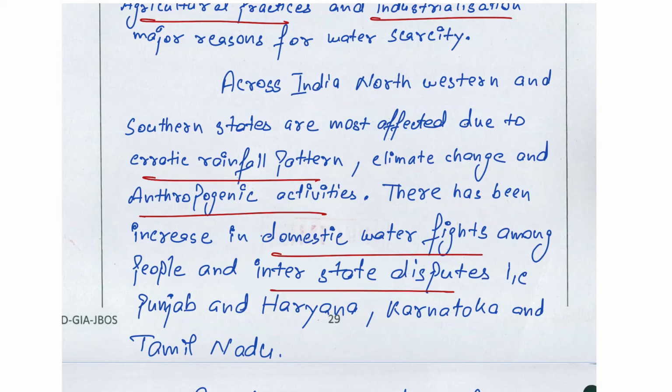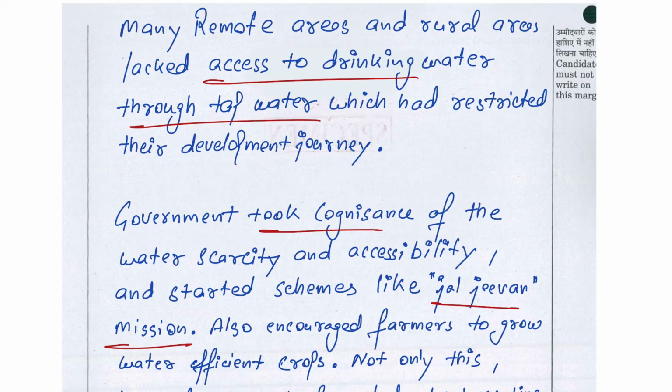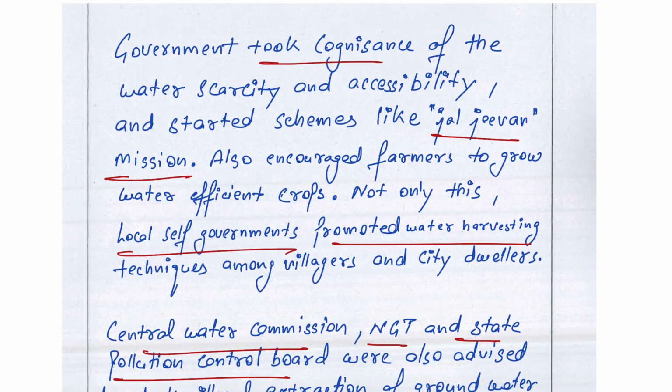Across India, northwestern states and southern states are mostly affected due to erratic rainfall pattern, climate change, anthropogenic activities, and thereafter there has been an increase in domestic water fights like in Rajasthan and Mumbai and in Delhi, and interstate disputes we have seen between Punjab and Haryana, Karnataka and Tamil Nadu over Kaveri river water sharing. Thereafter many remote and rural areas lacked access to drinking water through tap water, which had restricted their development journey.